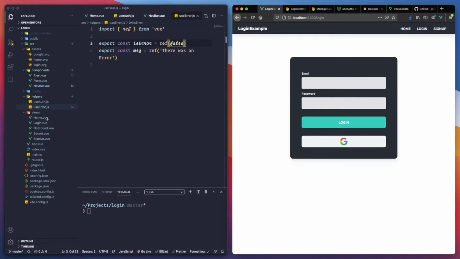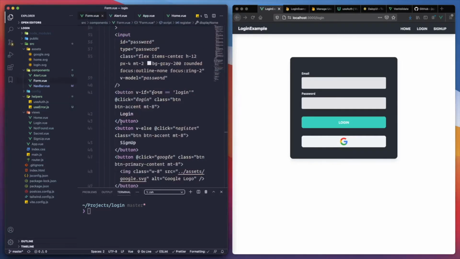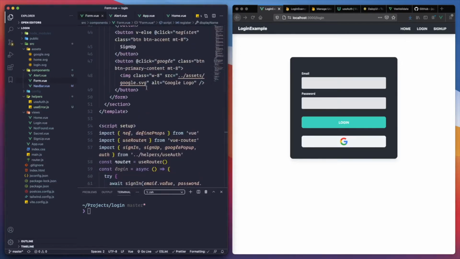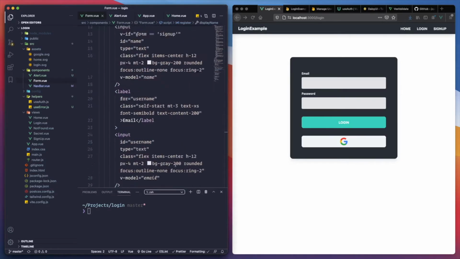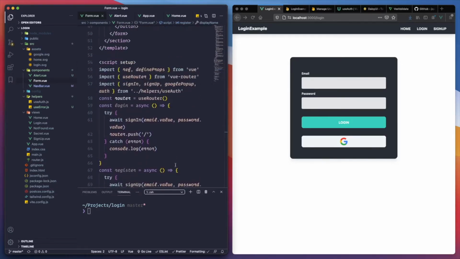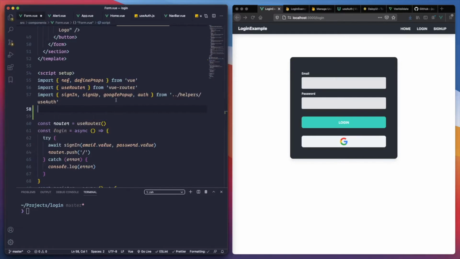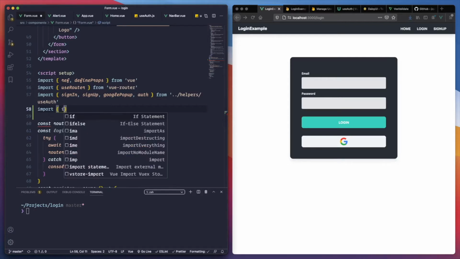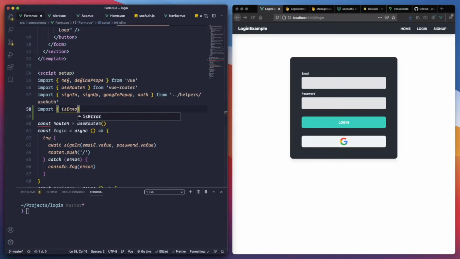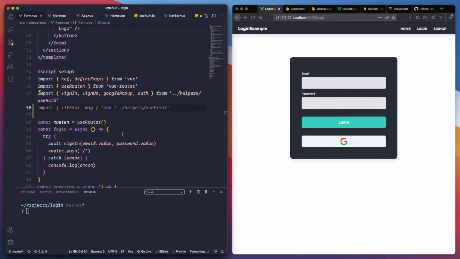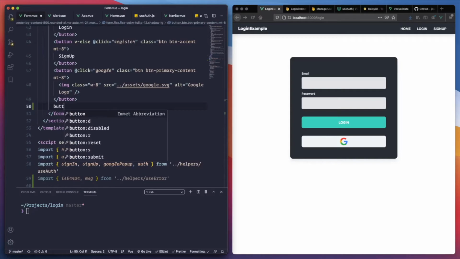Let's go to the form. In this form, let me minimize this to have a better view, let's import isError and message from our helpers, and create a simple button.